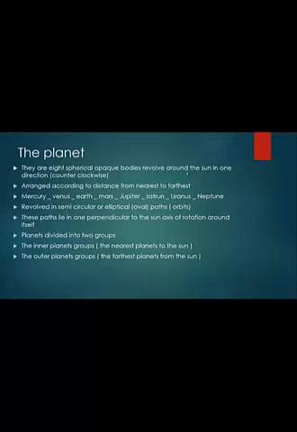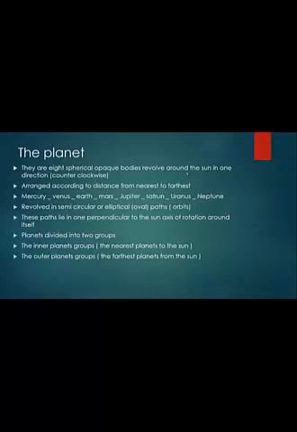The first bodies that revolve around the Sun are the planets. The number of planets is 8, spherical opaque or dark bodies that revolve around the Sun in one direction, counterclockwise.